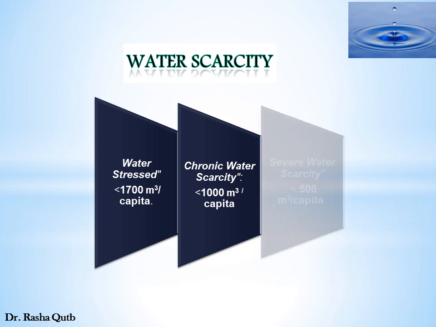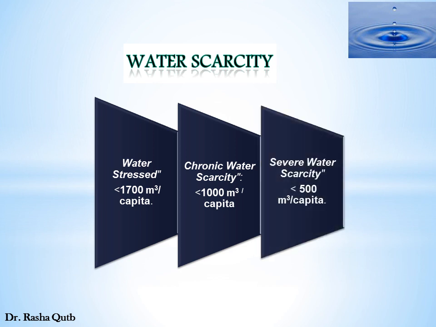Third group of countries are called severe water scarcity. They are countries that have less than 500 cubic meters per capita. So countries with water scarcity problems can be classified into three main groups: water-stressed countries, chronic water scarce countries, and severe water scarcity. Egypt can be considered as a chronic water scarce country.